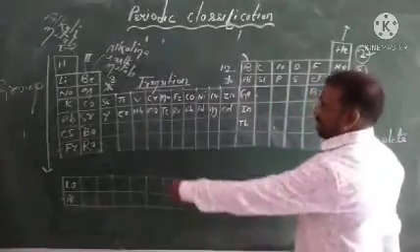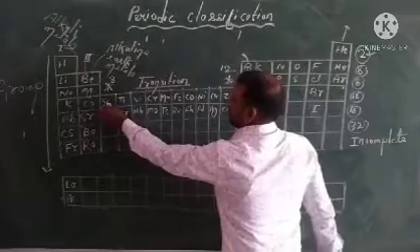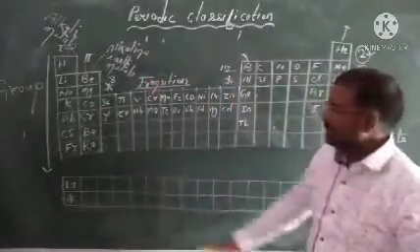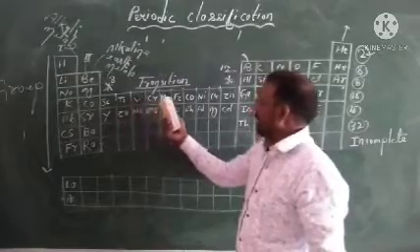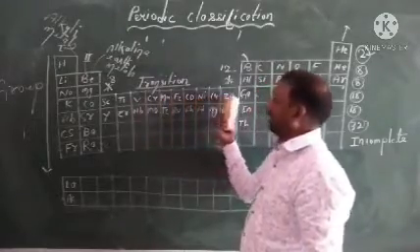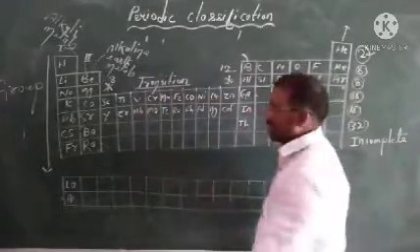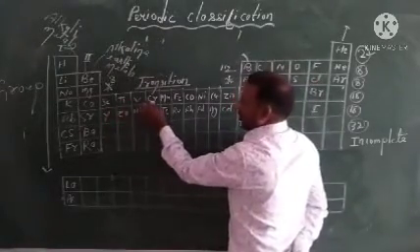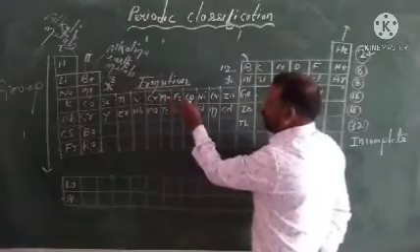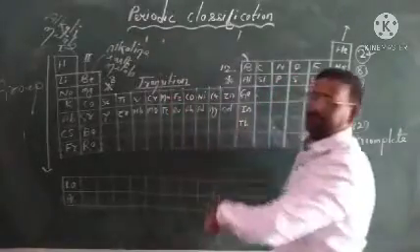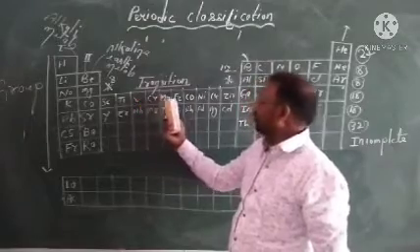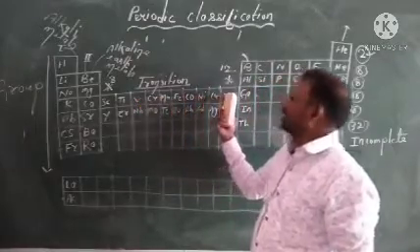Suppose I talk about the first series of transition elements: scandium, titanium, vanadium, chromium, manganese, iron, cobalt, nickel, copper, zinc. Simple to learn: सचिन तेंदुलकर वर्ल्ड कप में फिर कोई नई कप जीतेगा.